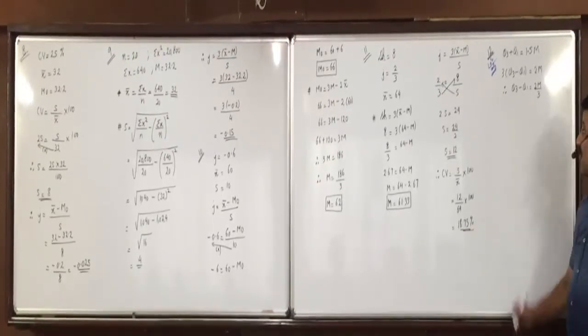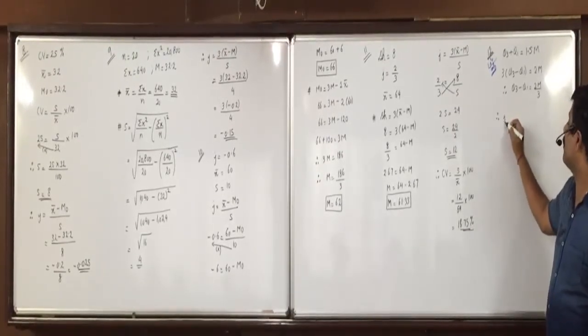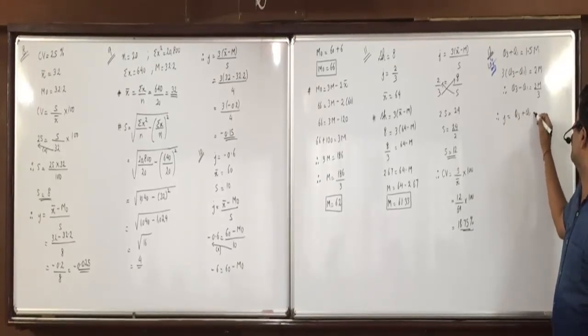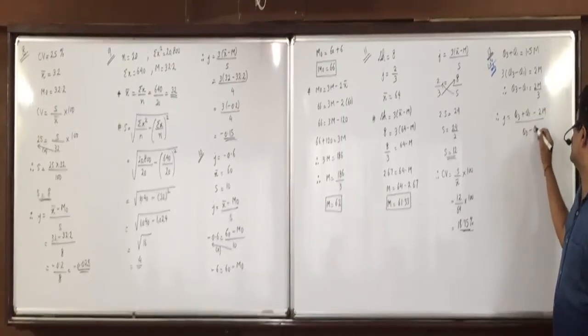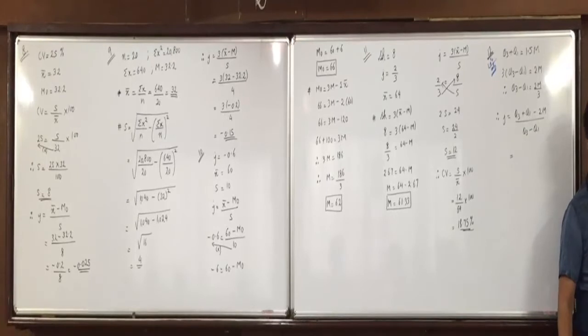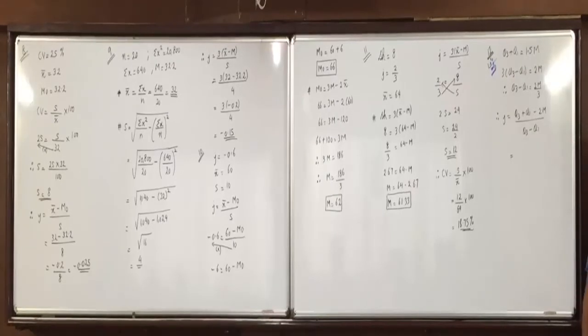Q3 minus Q1, if you bring 3 on the right side, it will get divided. So can I say 2m upon 3? Okay, now we will apply the formula of J directly. Q3 plus Q1 minus 2m upon Q3 minus Q1. Did you all write it here?